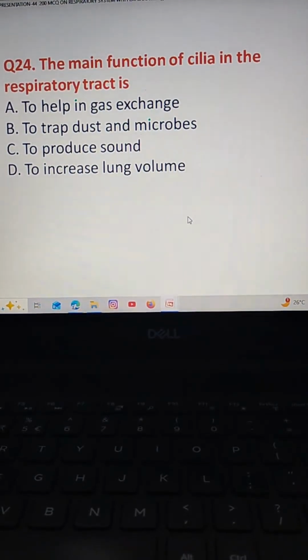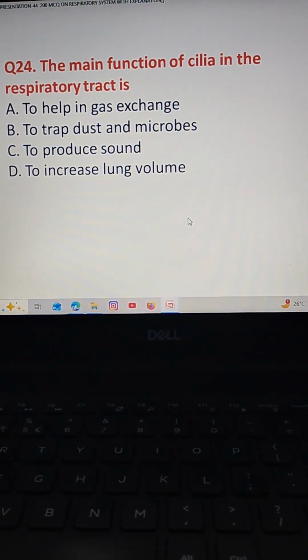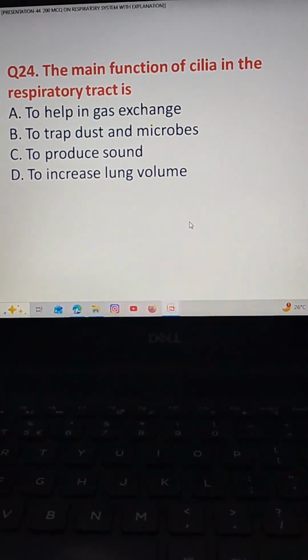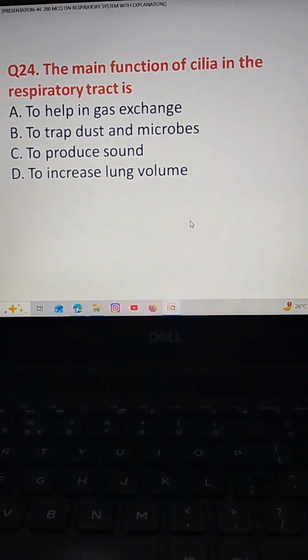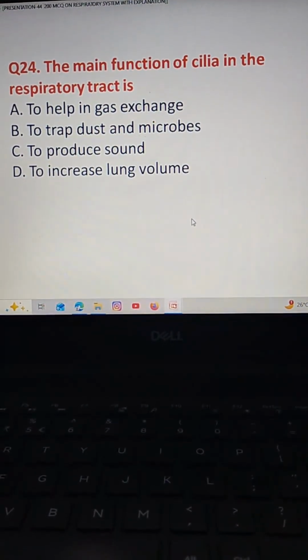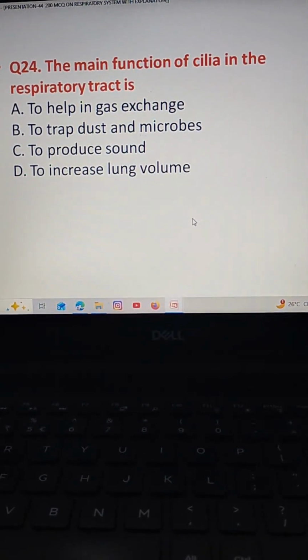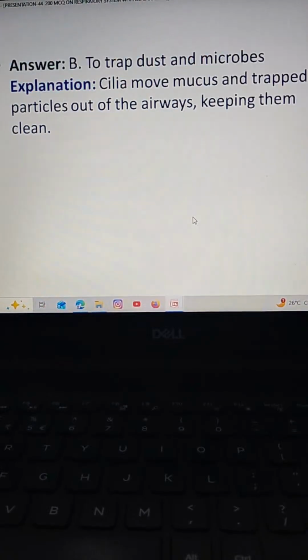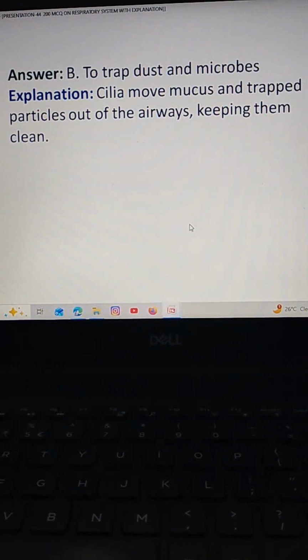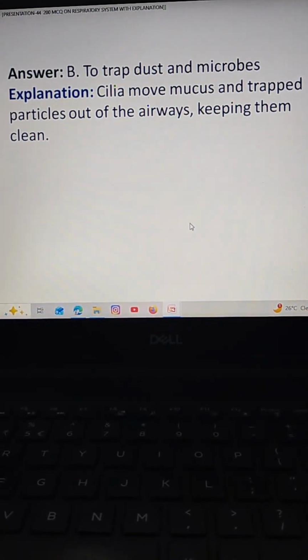Then the main function of cilia in the respiratory tract is option A, to help in gas exchange, option B, to trap dust and microbes, option C, to produce sound, option D, to increase lung volume. The correct answer is to trap dust and microbes, and the cilia move mucus and trapped particles out of the airways, keeping them clean.